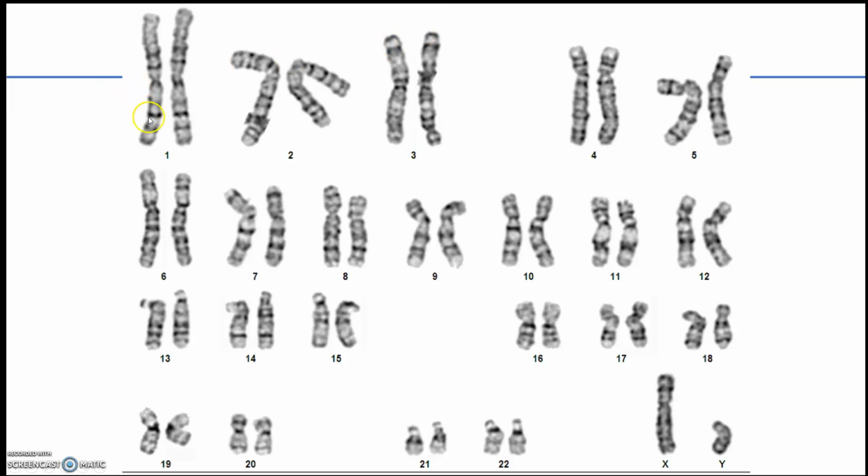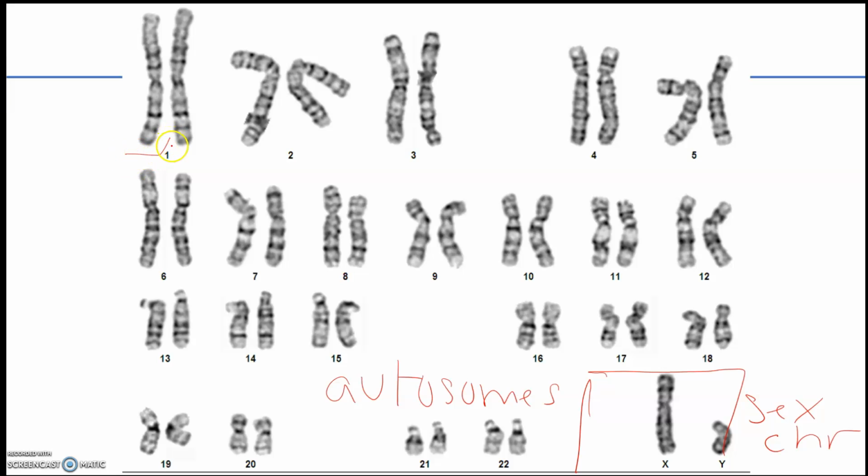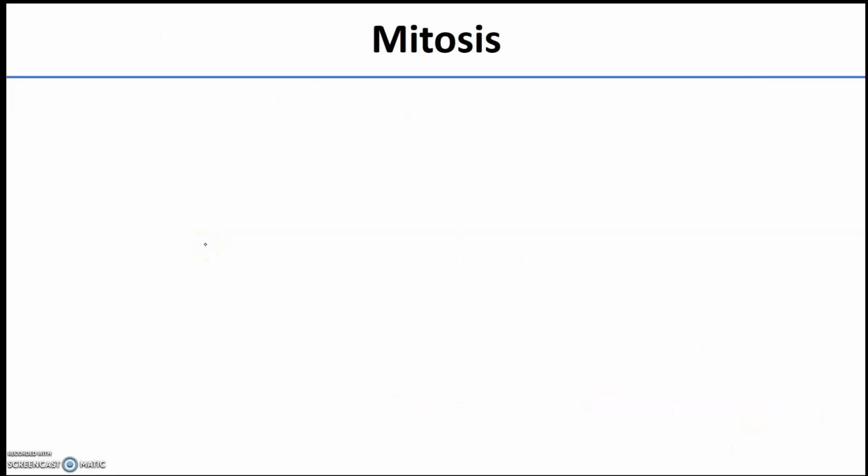Here's the karyotype. When we talk about sex, you see that there are 23 different types of chromosomes here. 1 through 22 are called autosomes, and then you have your sex chromosomes. This is called a karyotype. So for any given chromosome, you have one from mom and one from dad, and that's a set. You get one set of 23 from your mom and one set of 23 from your dad. And now, I want you to think, what do you know about mitosis?